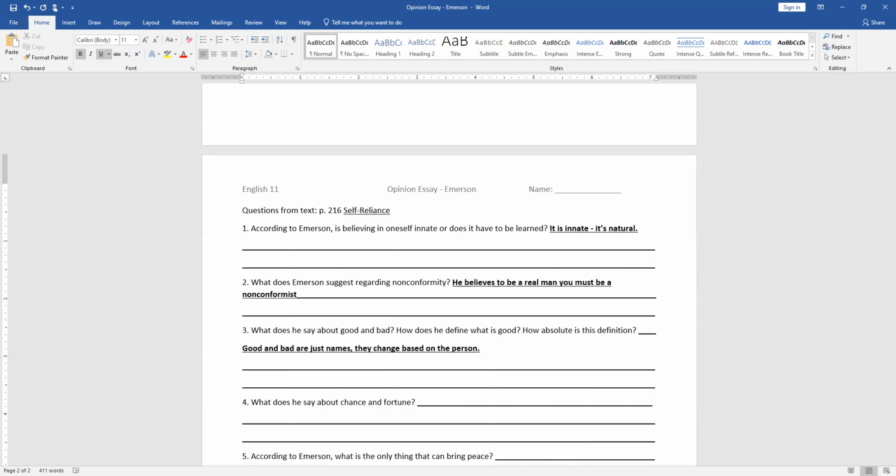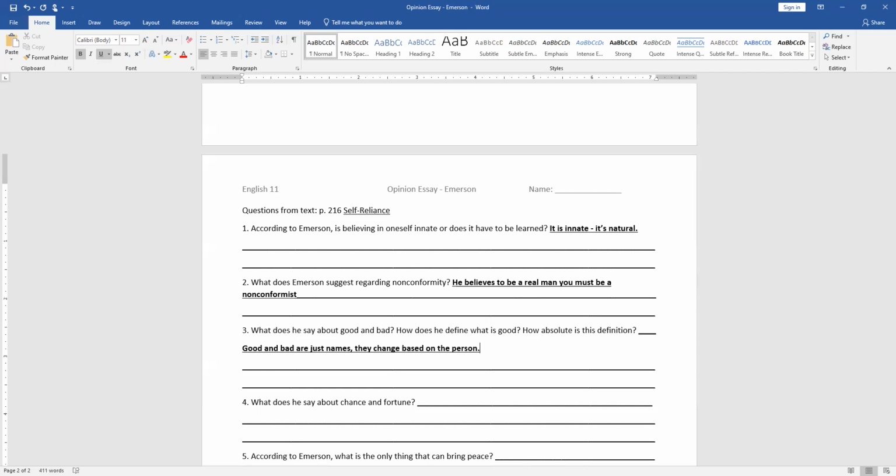And so how does he define what is good? Let's see, he says, good and bad are but names, very readily transferable to this or that. The only right is what is after my constitution. The only wrong, what is against it.